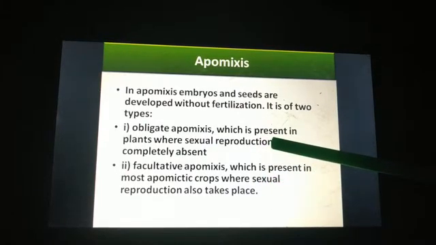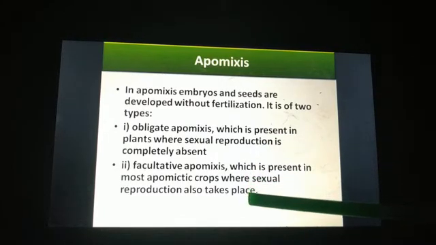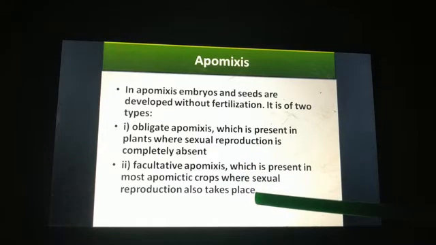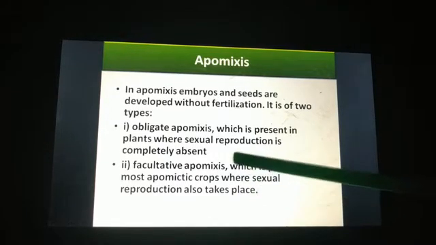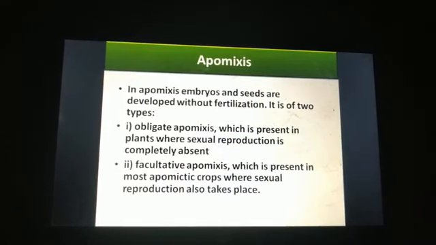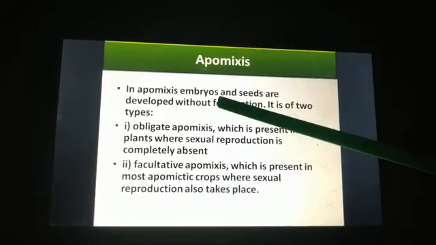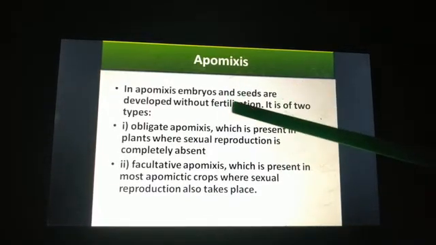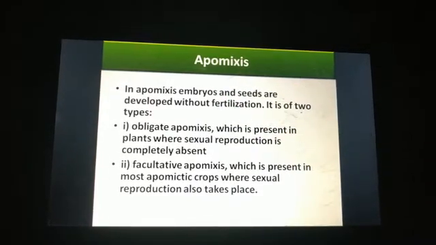But in obligate apomixis sexual reproduction was completely absent, right? But in facultative apomixis you can see sexual reproduction also. Okay, so these are the two types of apomixis. And you need to remember what is apomixis. In apomixis, embryos and seeds are developed without fertilization.